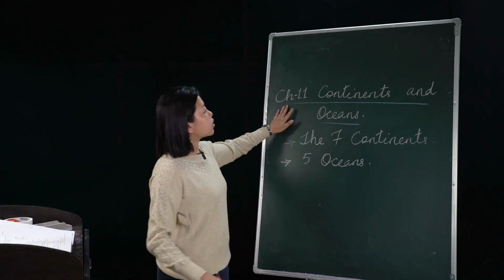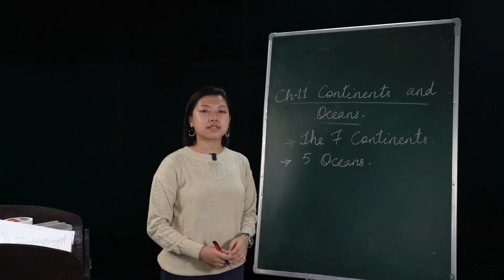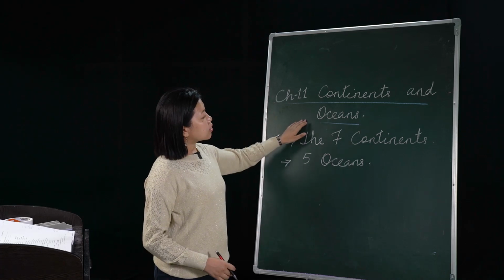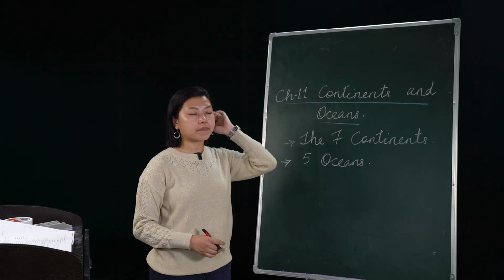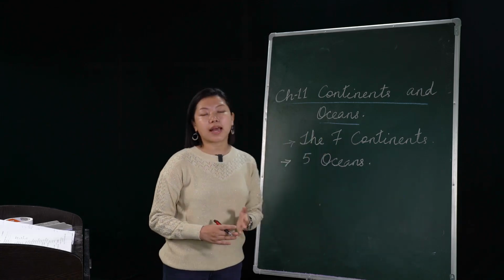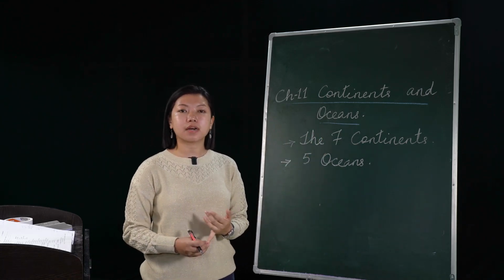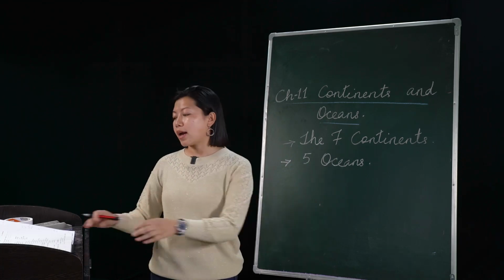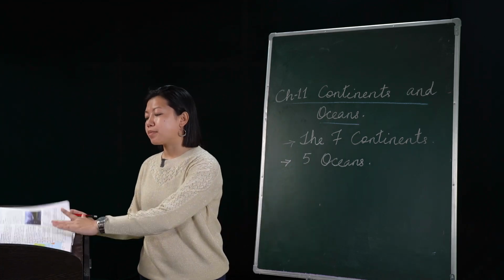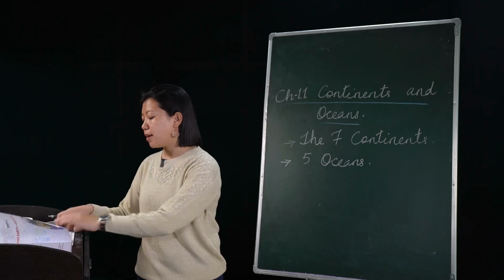Now let's come to chapter 11, that is continents and oceans, all right? Now, continents, there are 7 continents, okay? We have North America, South America, Asia, Africa, Europe. We have Atlantic, okay?